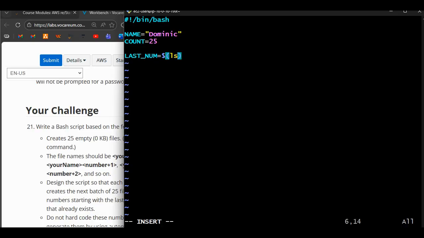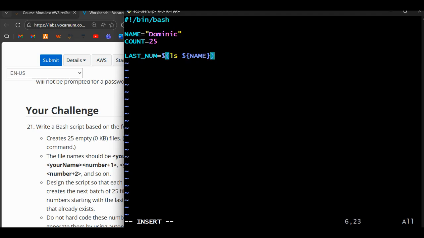We are telling it to list, with the dollar sign signifying the current name, which is Dominic. So we are essentially telling it to list the name Dominic.